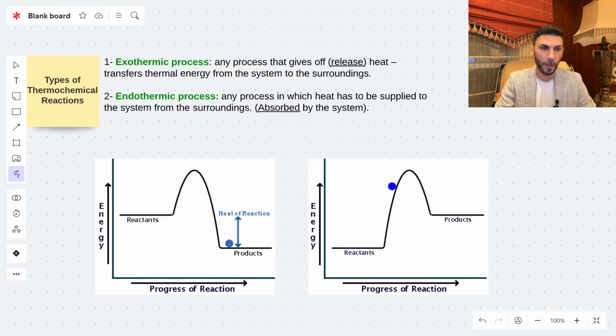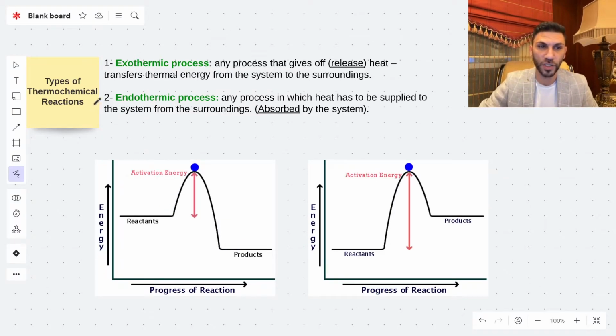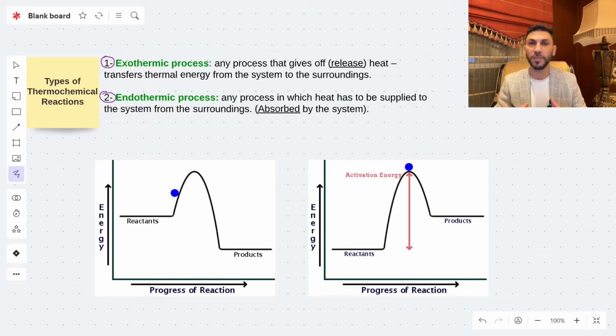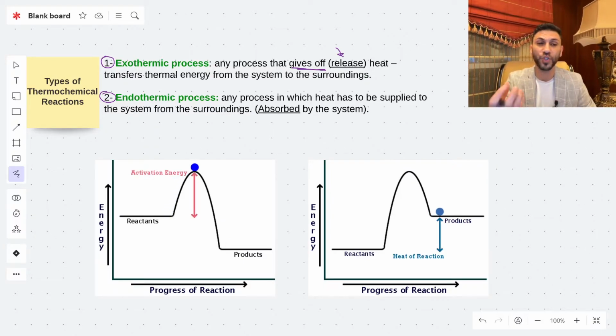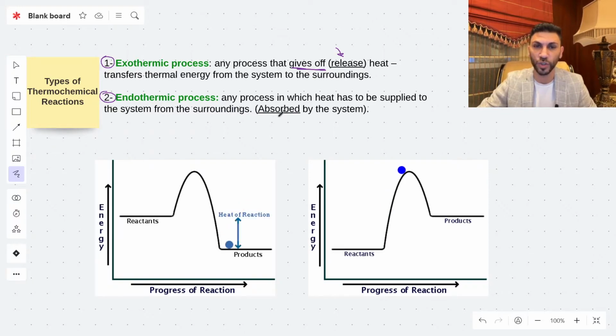All right. Now, types of thermochemical reactions. We have the exothermic process and the endothermic process. Exothermic means release of energy, exit of energy. It means that any process that gives off heat or releases energy or heat, that is transfers the thermal energy from the system to the surroundings. Endothermic process is any process in which heat has to be supplied to the system. It means that the system will absorb the heat from the surrounding. So it's going to be absorbed.